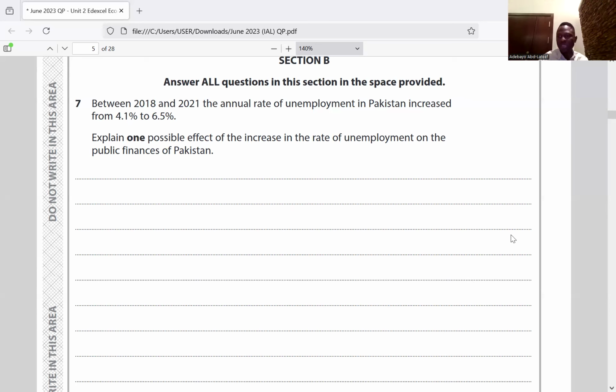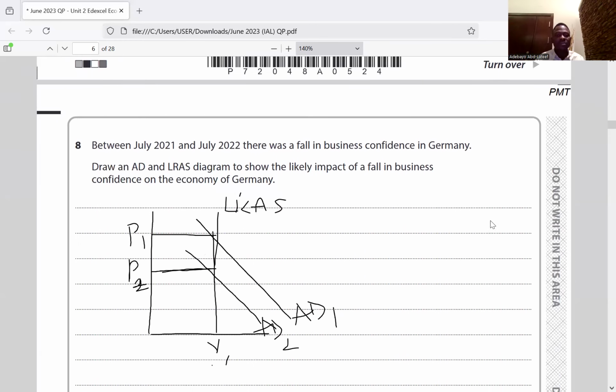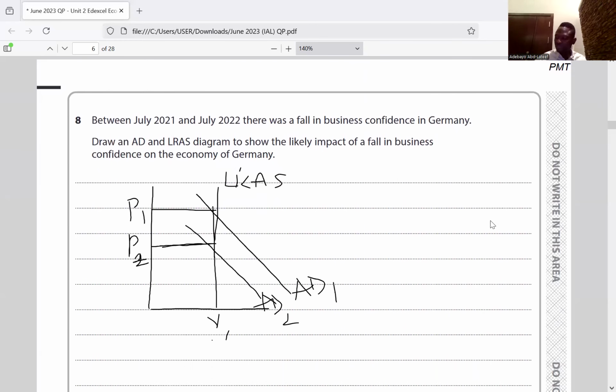Are you with me, please? It's okay. So an increase in the unemployment rate may increase unemployment benefits. And if unemployment benefit increases, it will in turn increase government expenditure. And if government expenditure increases, it deteriorates the public finance. I think it's clear. That's question 7. We go to question 8.